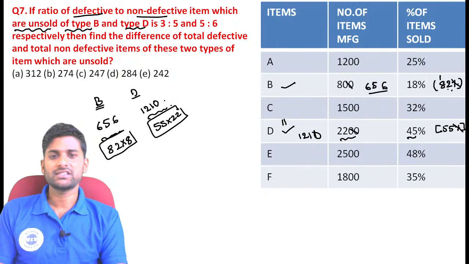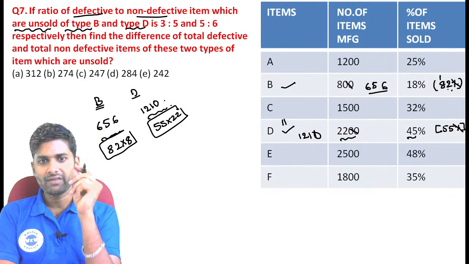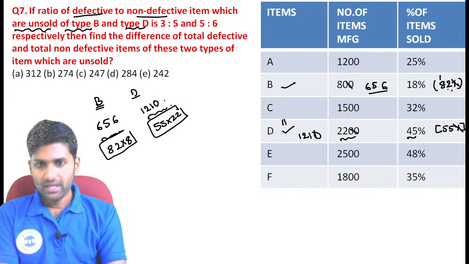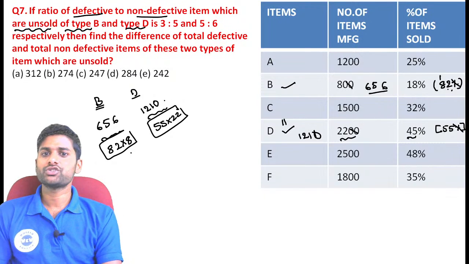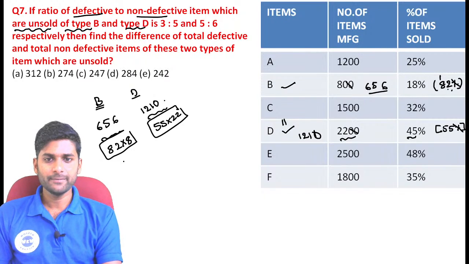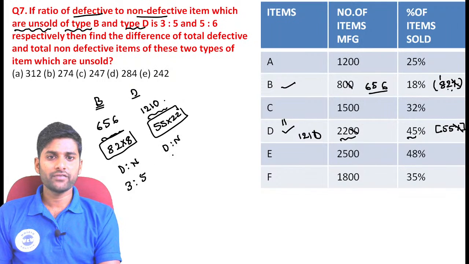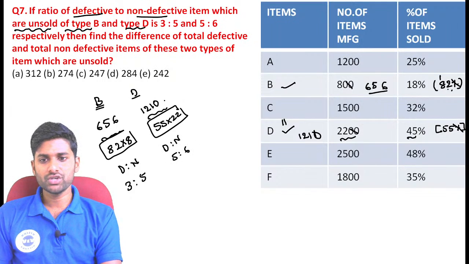So we already know that the value of 1210 becomes 55 into 22, and 656 means 82 into 11. Now just concentrate on that. The ratio of defective to non-defective is 3 is to 5. The ratio of defective to non-defective is 5 is to 6. Now you need to divide those values in the given ratio, guys. Now see how we are dividing.